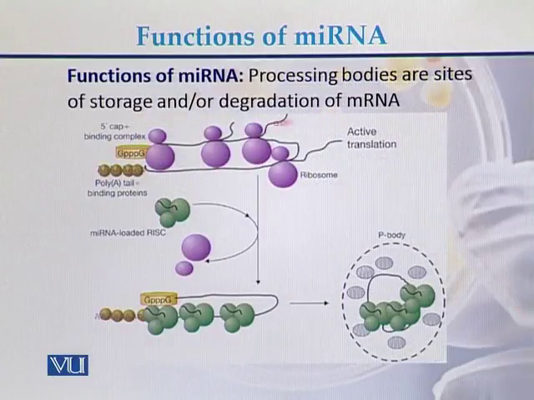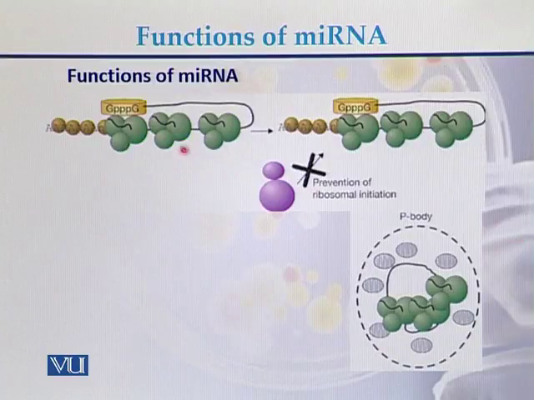Processing bodies are sites of storage or degradation of the messenger RNA. When the miRNA-loaded RISC complex is attached to the messenger RNA, it does not allow the ribosomes to bind. In this way, it inhibits the translation of proteins.